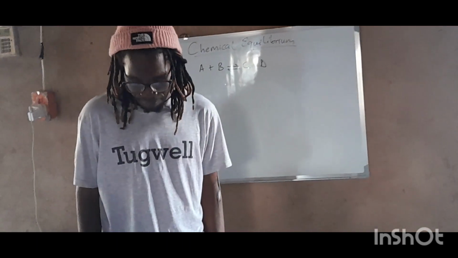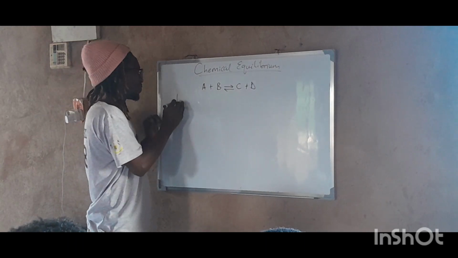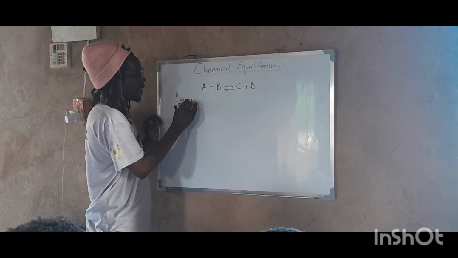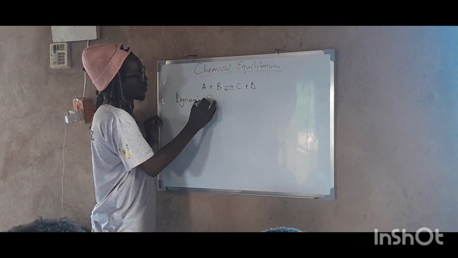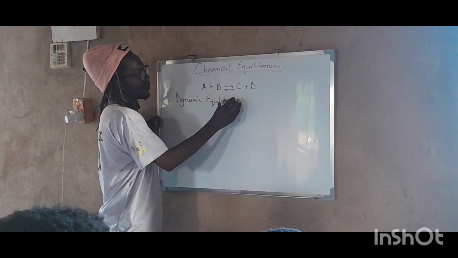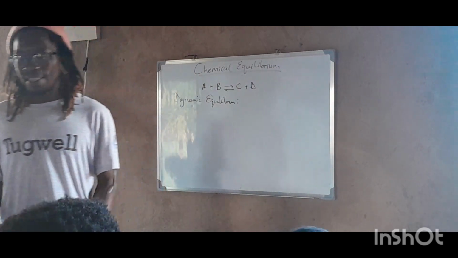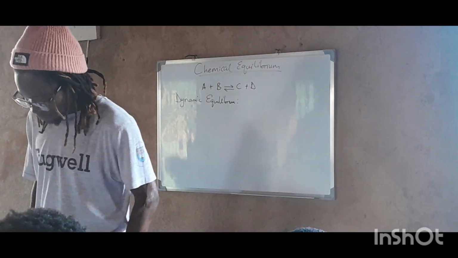So what are reversible reactions? That phenomenon is called dynamic equilibrium. So what is dynamic equilibrium? How can we explain the term dynamic equilibrium?